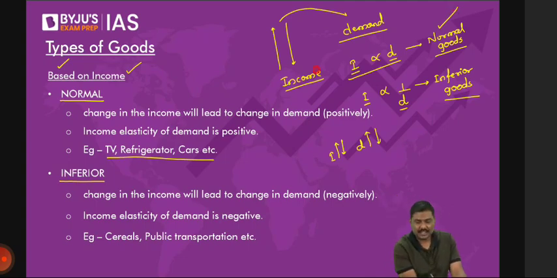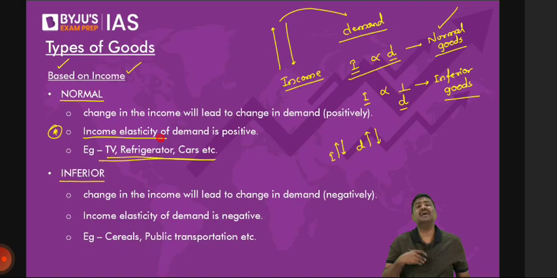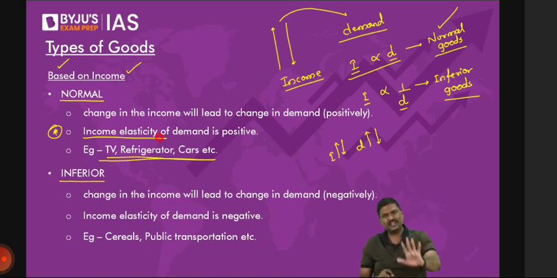And examples I've written here. Now there is one more statement. I'll cover this, don't worry. The idea of income elasticity. I'll cover it in today's class only, just give me some time. So any problem with the normal goods?